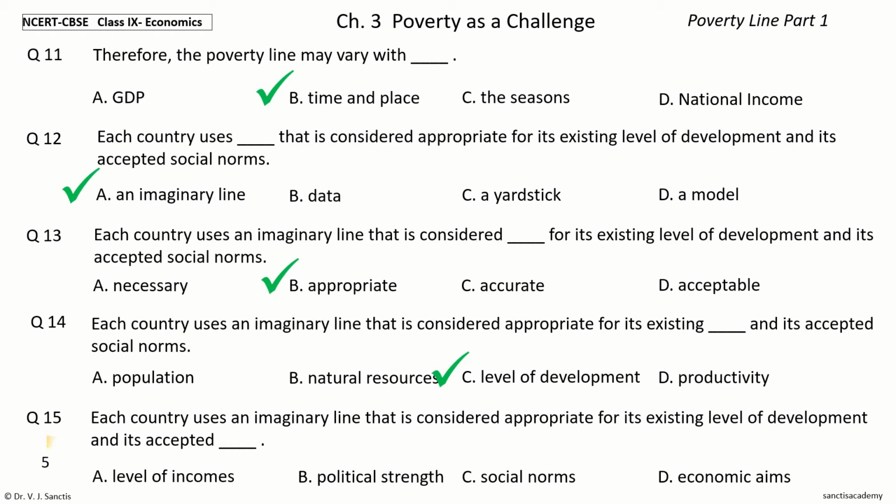Your time to choose. And the answer is social norms. So, each country uses an imaginary line that is considered appropriate for its existing level of development and its accepted social norms.